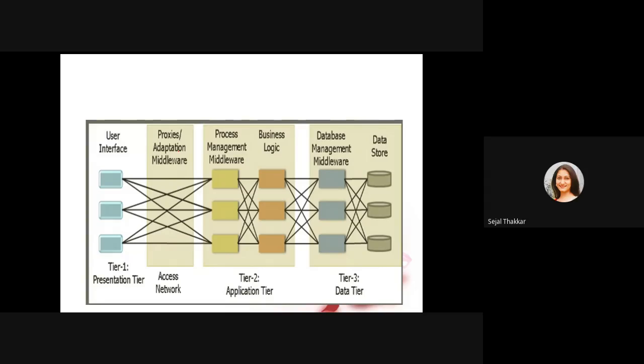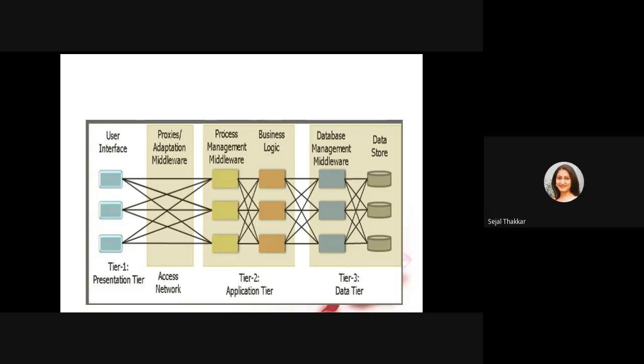You can see here user interface is the tier 1 presentation tier. It is going to access, we can say, the network. Second one is application tier, where the business logic is there, process management middleware is there. Third tier is database middleware, or we can say data store is there. So whatever query you want to perform, you can fire here.